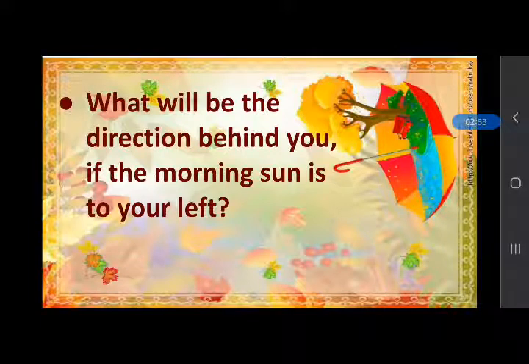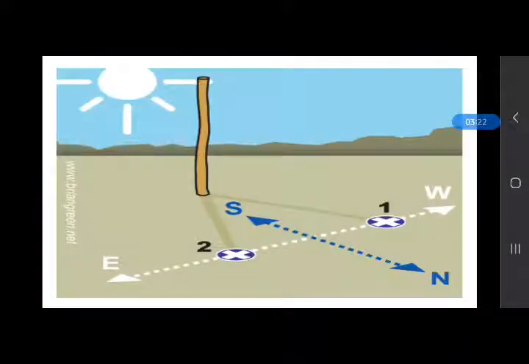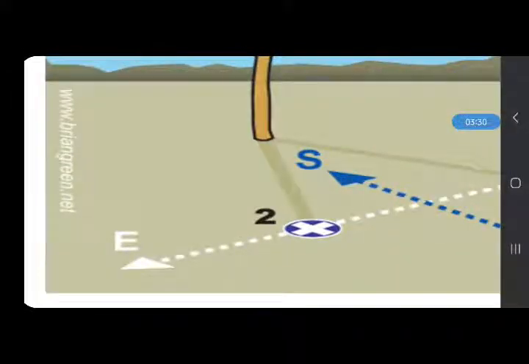Now answer. What will be the direction behind you if the morning sun is to your left? You can try by drawing the directions and try to find the answer. So what's your answer? You can answer to your partner. When the morning sun is on our left, in this picture you can see the morning sun is on the left side.